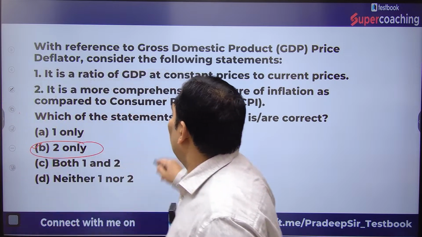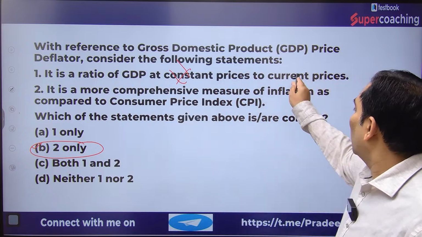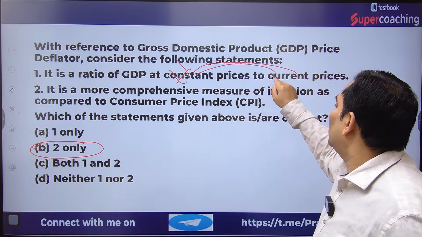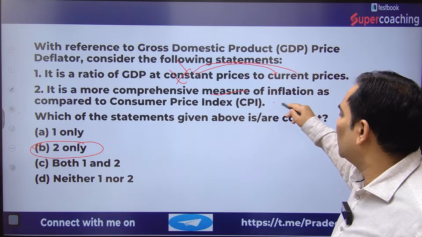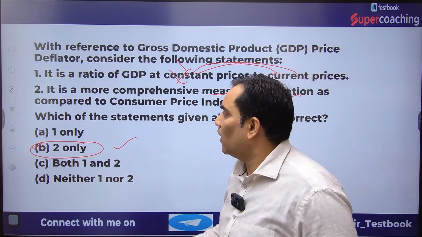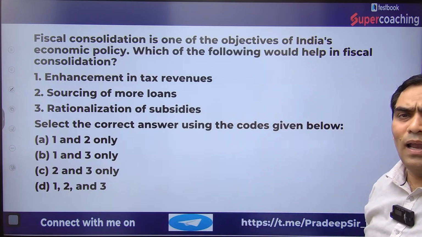The first statement is wrong. Why is it wrong? Because it is the ratio of current price with constant price. And the second statement, it is a comprehensive measure. That's why it is correct. That's why the right answer is B only. Now the next question is on your screen. Just go through it and let me know the answer.